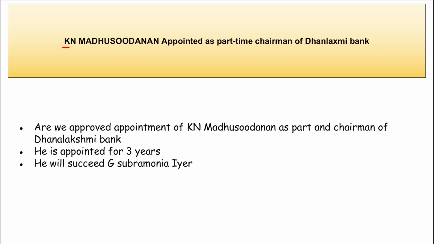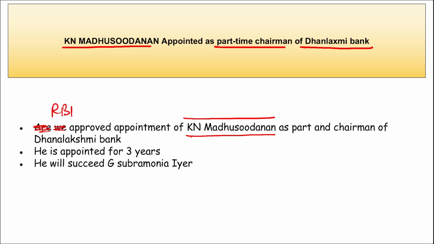Next, KN Madhusudan has been appointed as the part-time chairman of Dhanlaxmi Bank. I repeat, recently KN Madhusudan has been appointed as the part-time chairman of Dhanlaxmi Bank. RBI approved the appointment of KN Madhusudan as a part-time chairman, right?